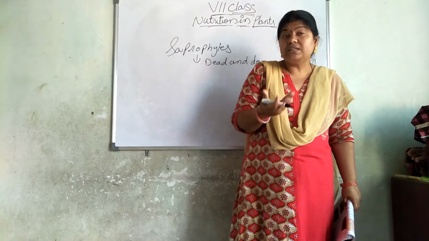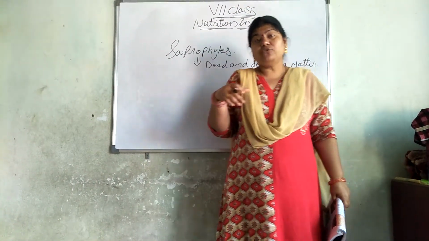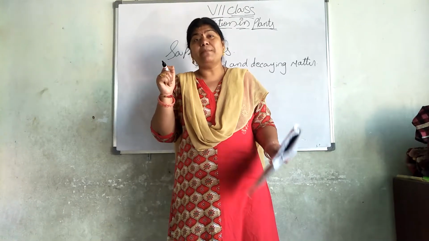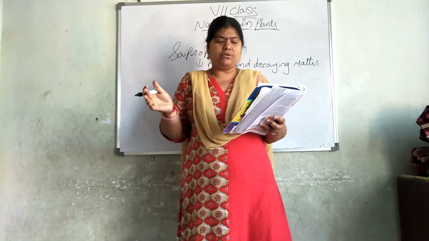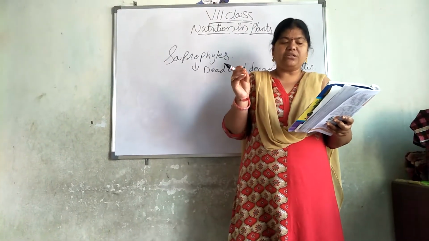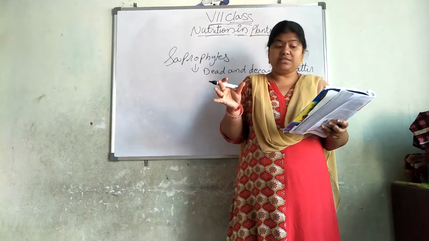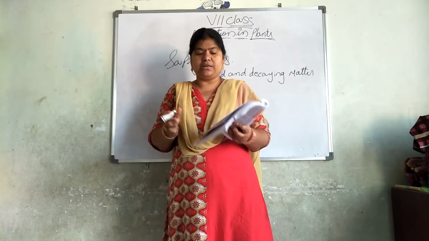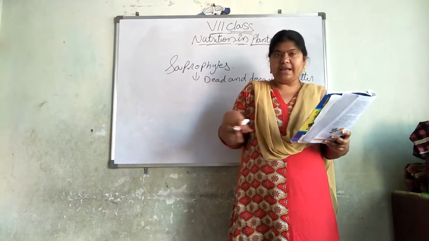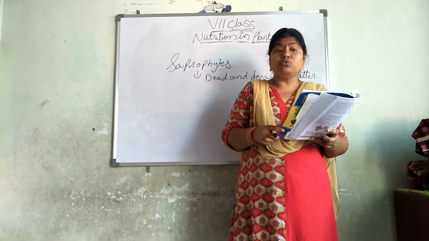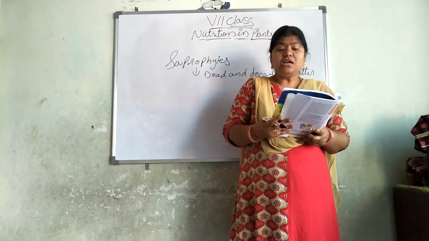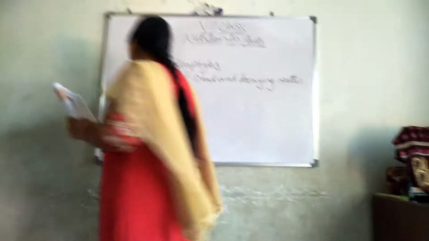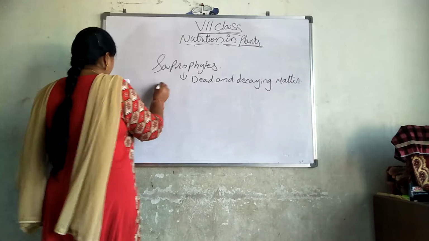If we cannot see them with the naked eye, we have to observe them under a microscope or with magnifying lenses. Draw the picture of the saprophyte and write the places where you find them. You can see the picture of a saprophyte in your workbook, and you can draw that. A special mode of obtaining nutrition, a very interesting topic, is insectivorous plants.